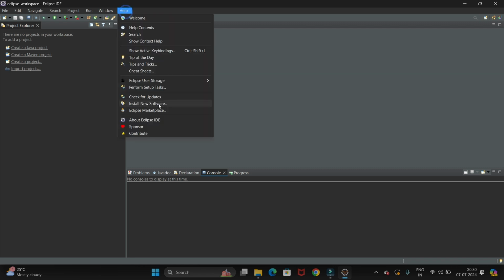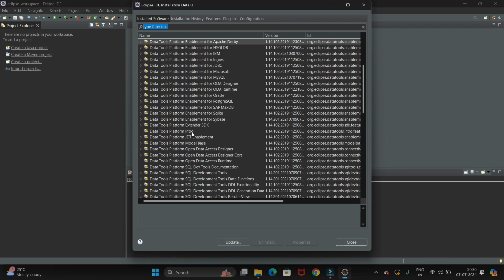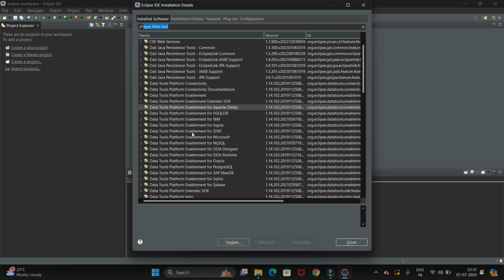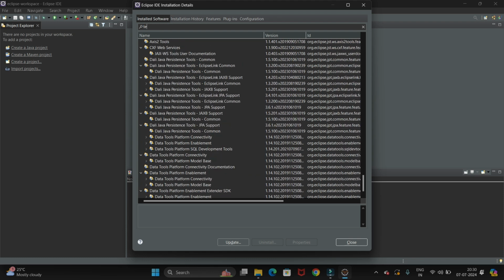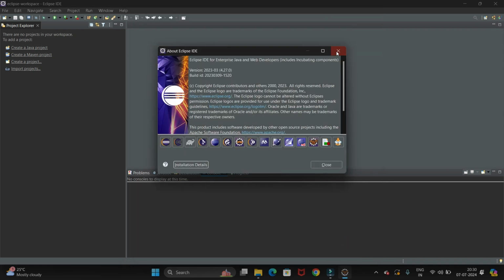For that go to help, then above the Eclipse IDE, then click on installation details. So here you will see all the plugins which you have in your system. So you can directly search as well. So let's search TestNG. So you can see we don't have TestNG right now. So let's close this and install it.